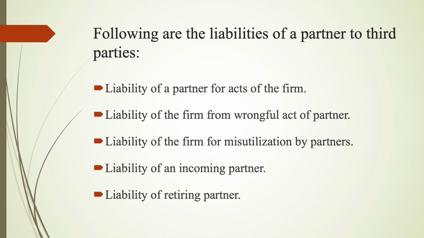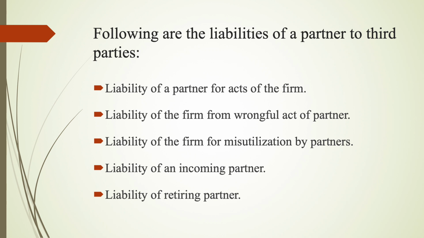Liability of an incoming partner. An incoming partner is liable for the debts and acts of the firm from the date of his admission into the firm. However, the incoming partner may agree to be liable for debts prior to his admission. And the last liability of a partner to third parties is liability of a retiring partner.